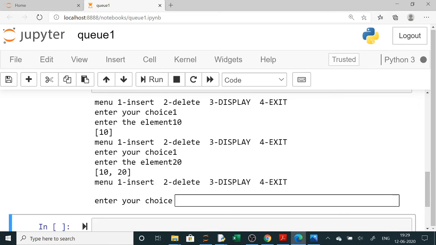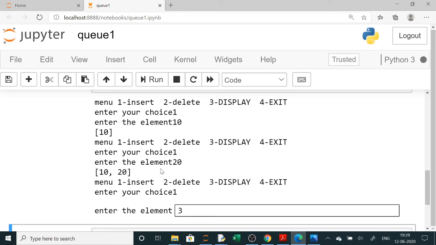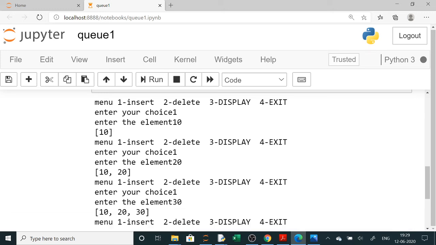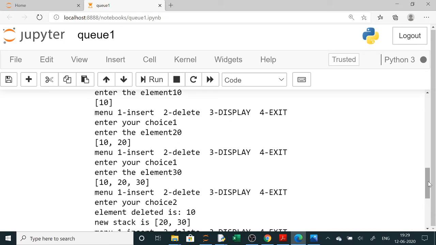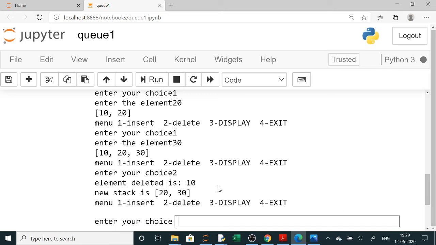Now you can see here it is in a queue. First 10 is there, then 20 is inserted. Now again if you give 30, 30 will be inserted. Like this it is appended at the end. The last one will be appended. Now if you give 2, then here it is first in first out, so 10 will be deleted. 2 I have entered. Now you can see the element deleted is 10 and the new queue is 20 and 30. So the first element has been deleted. So this is your queue.